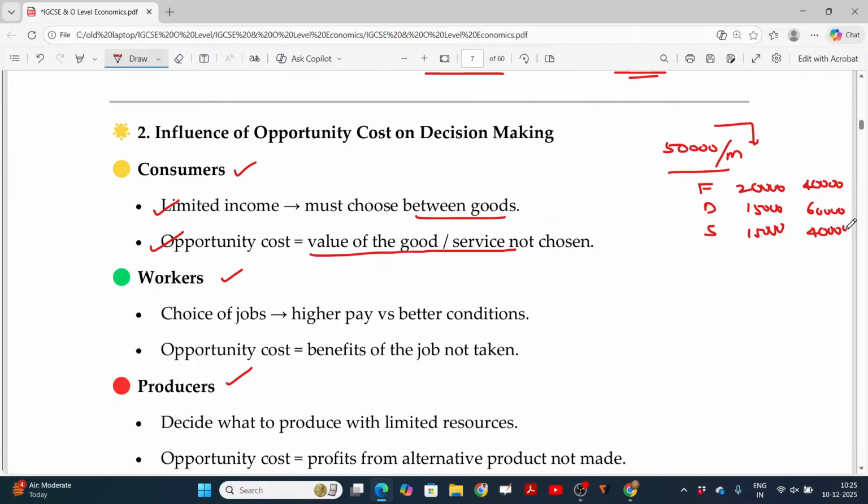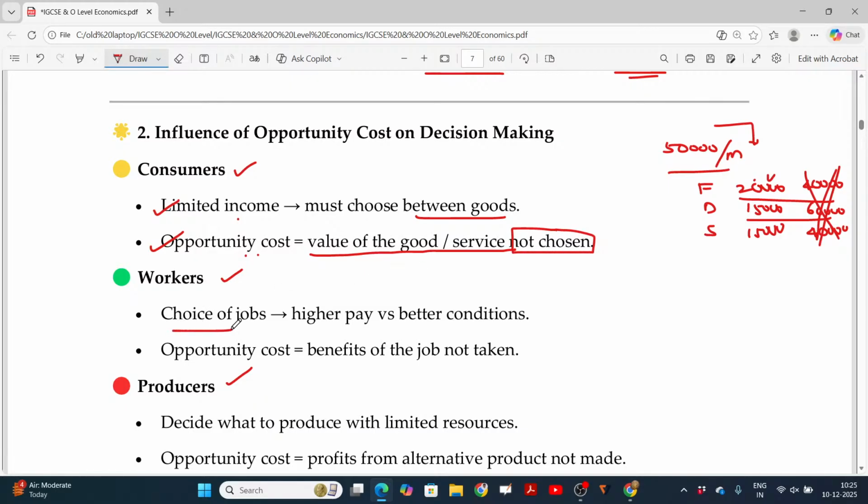Definitely, you cannot choose all of these. So you have to choose between these two, whichever is the better one. You choose this, and you are losing the benefit from not choosing the other. This is about limited income with multiple choices. So opportunity cost is nothing but the value of the good or service not chosen.